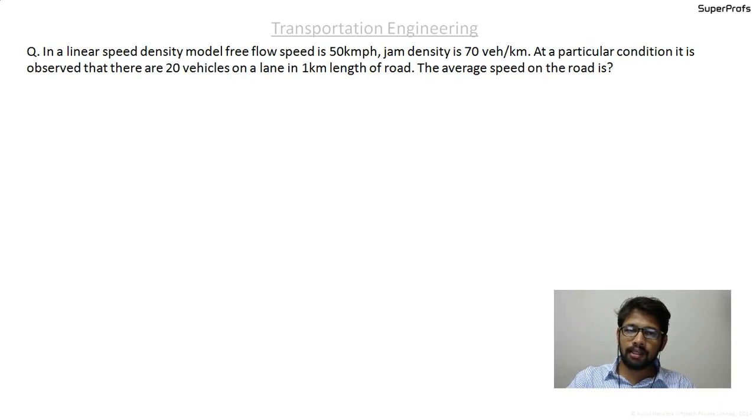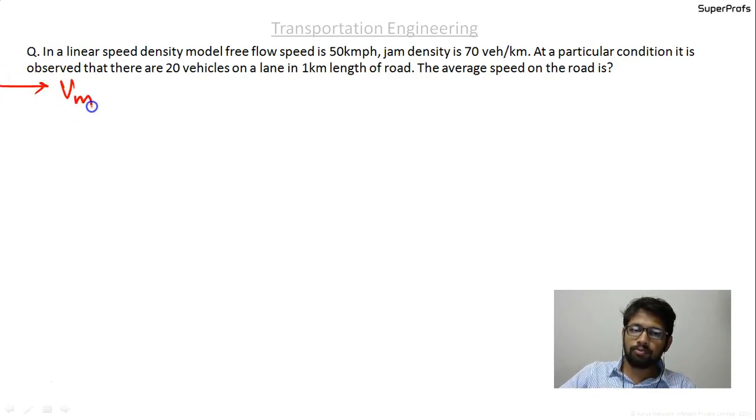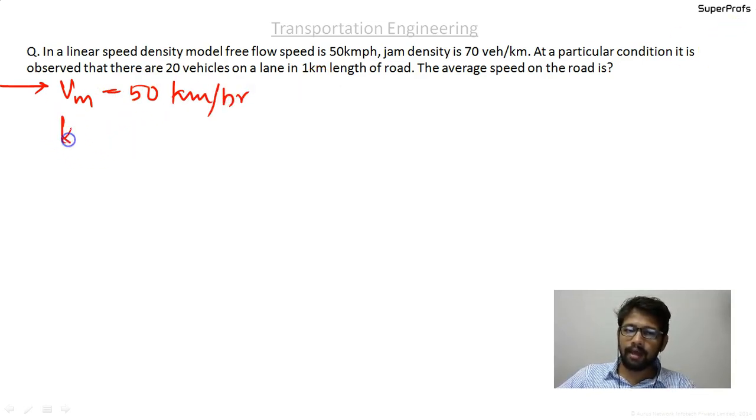The next question is: in a linear speed density model, free flow speed is 50 kilometers per hour, and the jam density, again K max, is equal to 70 vehicles per kilometer. At a particular section, it is observed that there are 20 vehicles on a lane in 1 kilometer length of road.